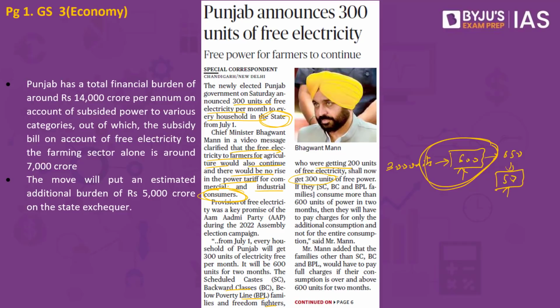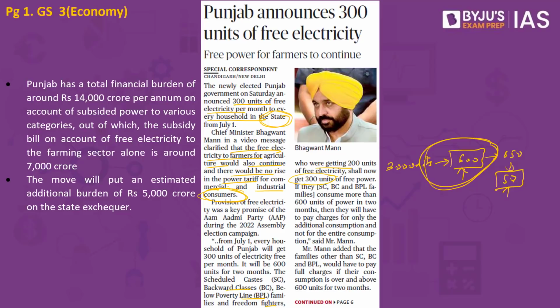So what was the objective as to why the government came up with this initiative? We know that we have something called a manifesto for a political party. Before the elections, the political party gives out a manifesto. The manifesto gives an idea to the people who want to elect a political candidate as well as a political party. According to AAP, the Aam Aadmi Party, which has now formed the government in Punjab, they had a pointer in their manifesto which said that they would give free electricity up to a particular point for the people of Punjab.